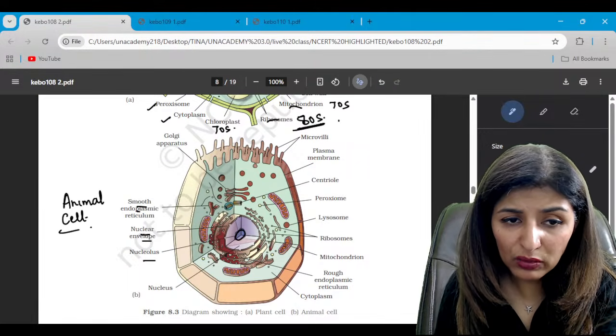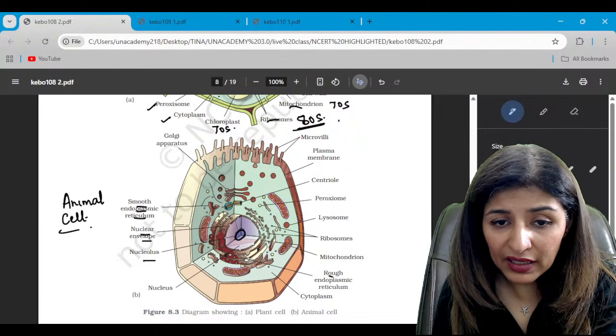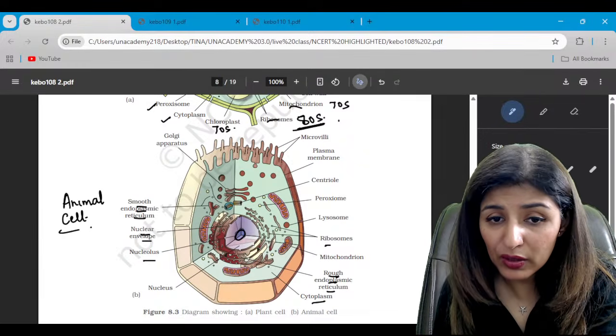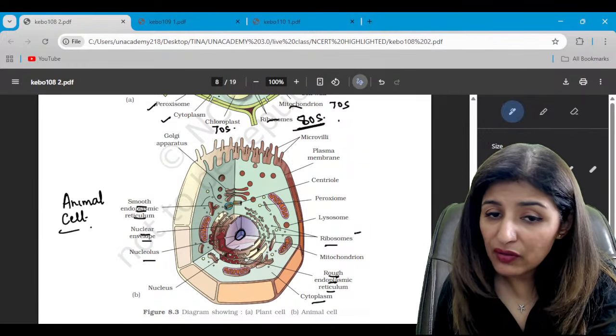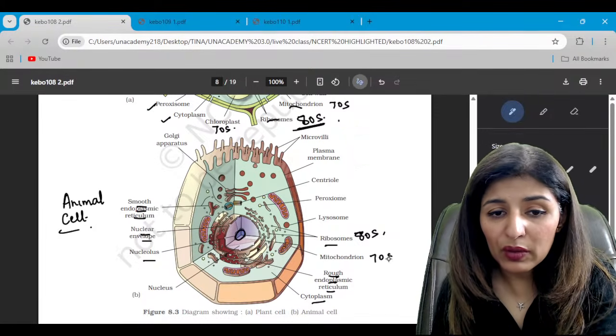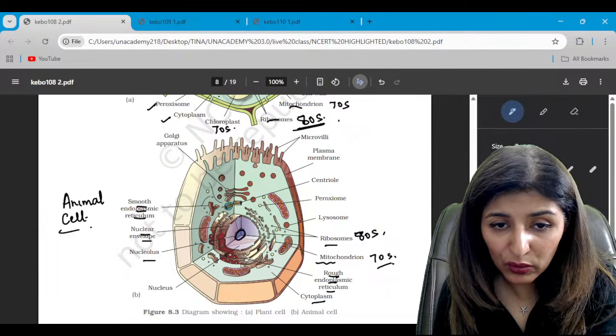Then this is how they have shown the SER. See, RER is always associated with the nuclear membrane. This is the cytoplasm. Look at these ribosomes. Which type of ribosomes? Again, 80S. And in mitochondria, we will have 70S. We don't have chloroplast. So look at the diagram of mitochondria.